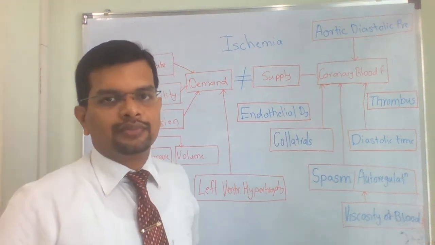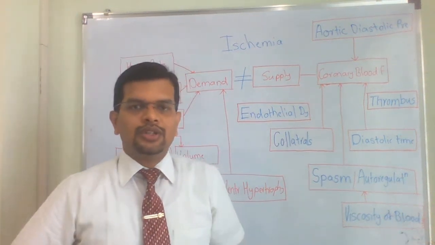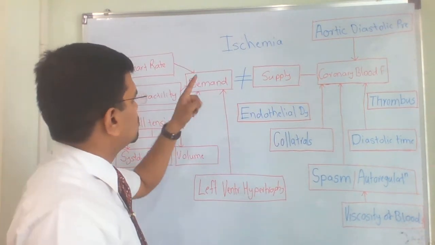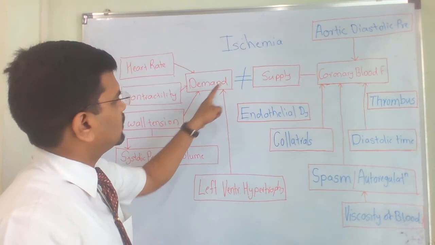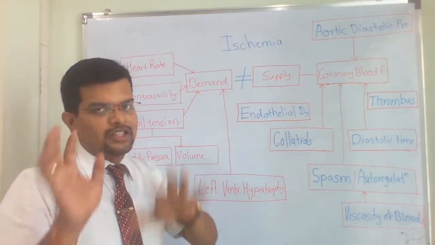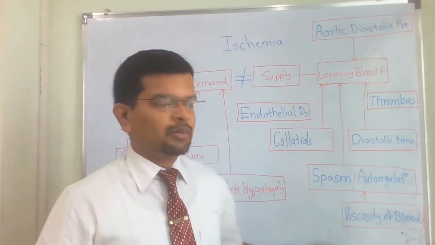Good morning, doctors. Let us try to understand something about ischemia. Now, what is ischemia? You can see over here, ischemia is imbalance between demand of blood and supply of blood to the myocardium. हृदयाला जेवढं रक्त गरजेचं आहे तेवढं रक्त न मिळणं म्हणजे ischemia.